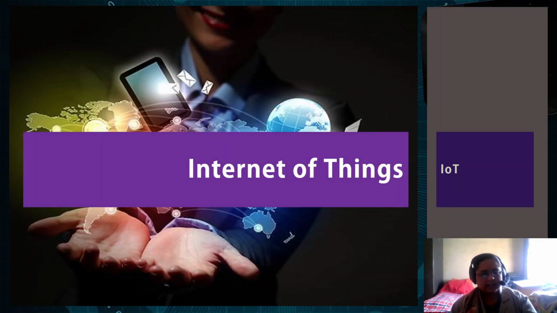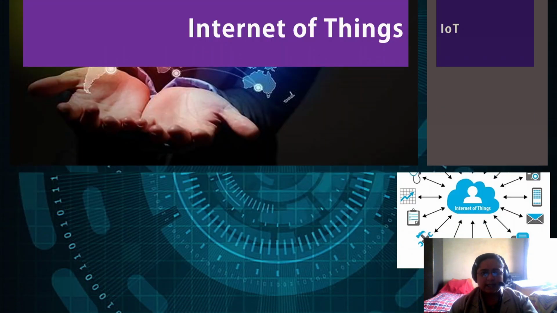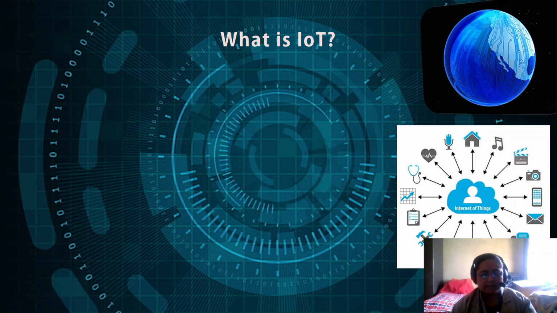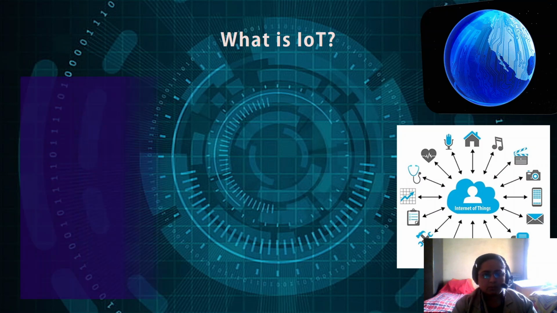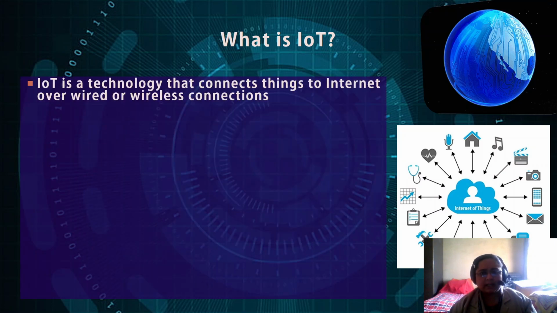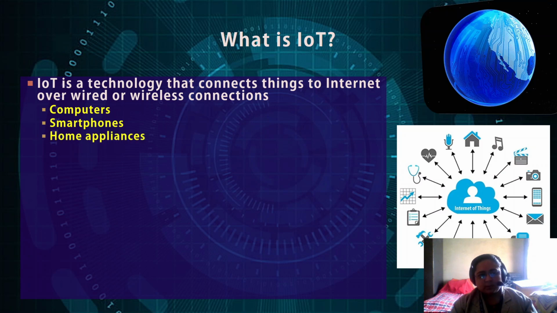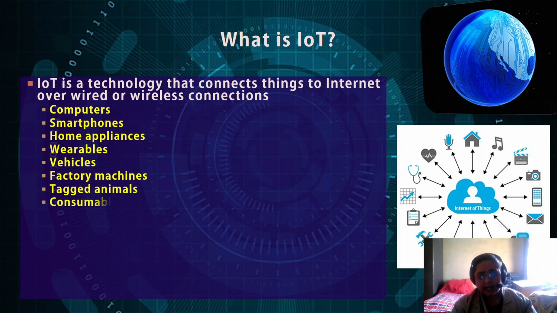Next is a very interesting thing, that is Internet of Things, which is a growing trend these days. Connecting things, connecting devices, making them into smart devices, connecting devices with communication technologies such that our life becomes easier on the go. It is a technology that connects things to the internet over wired or wireless connections. Computers, smartphones, home appliances, wearables, vehicles, factory machines, tagged animals, consumables, all things which you can think of.